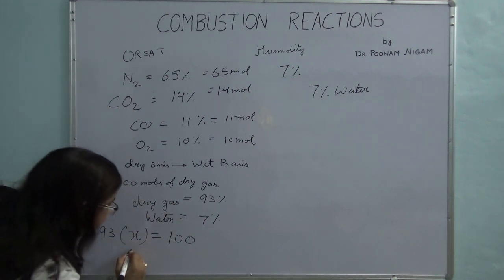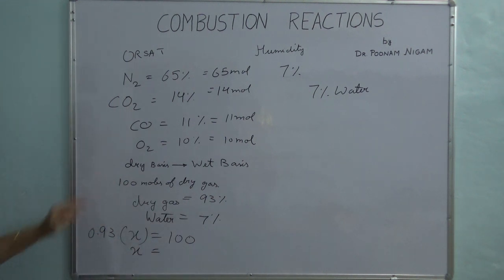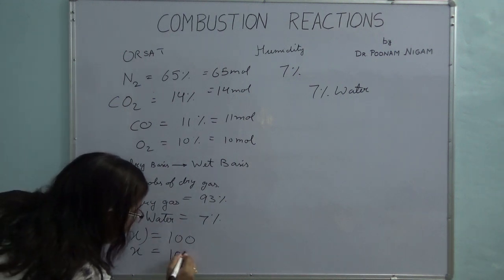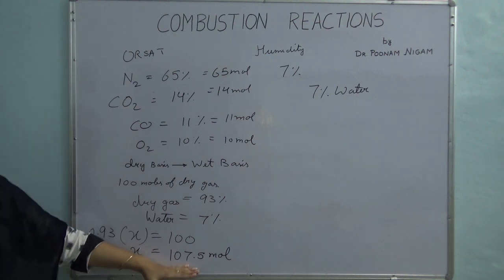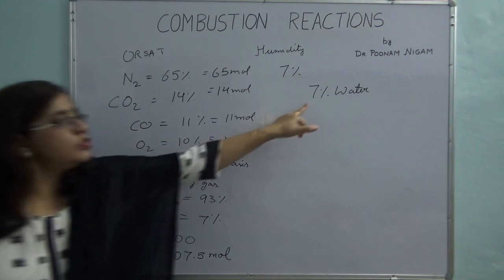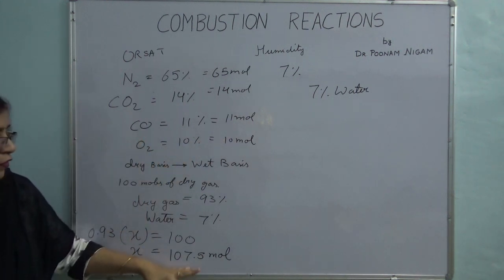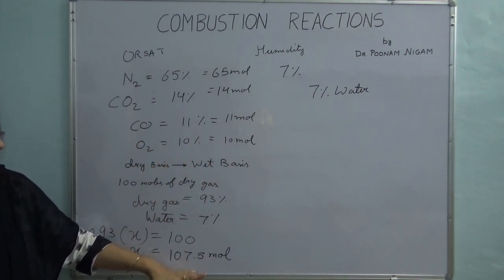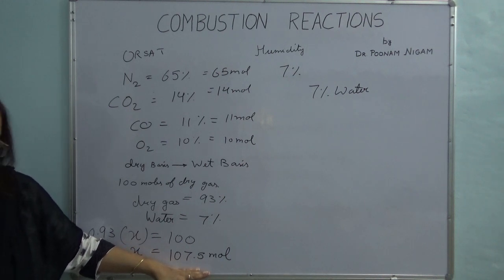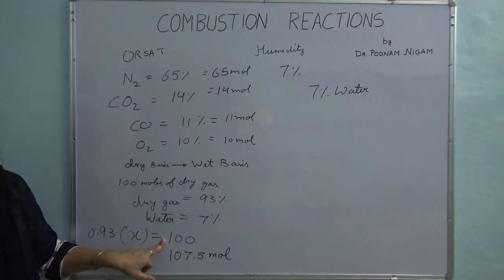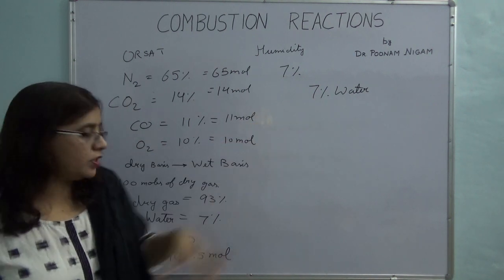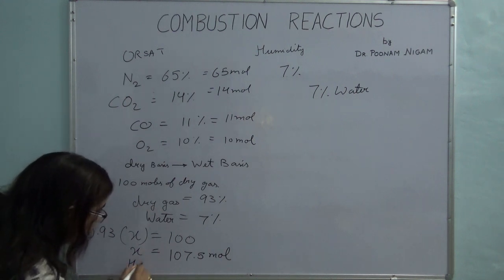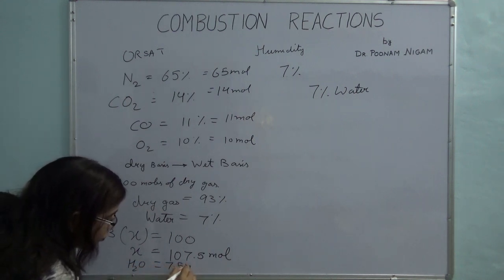So what will be the total amount of flue gases going out? 100 divided by 0.93, and it comes out to be 107.5. What is happening here? I have now calculated, if I also include water, the total flow rate of the flue gases. Flue gas total flow rate is 107.5 moles. It contains 93% dry gas, which is 100 moles, and water is the remaining 7%. So the number of moles of H2O will be equal to 7.5 moles.